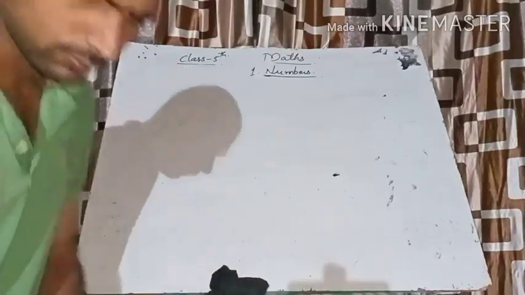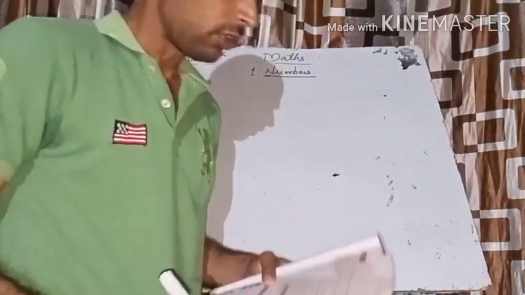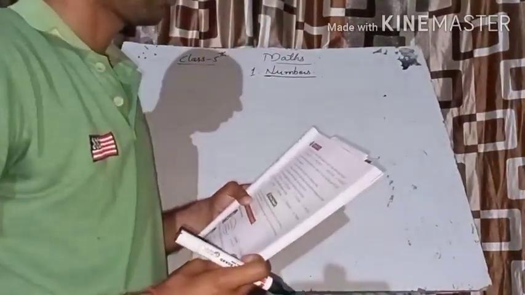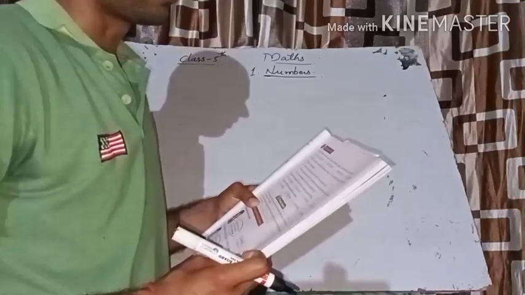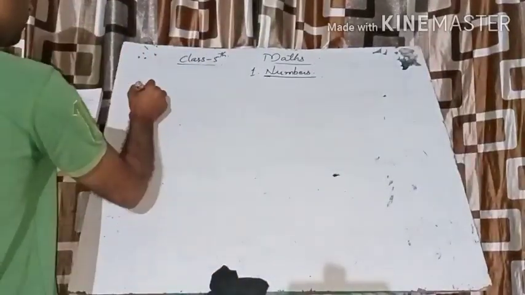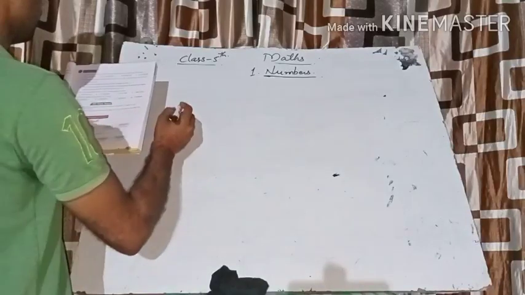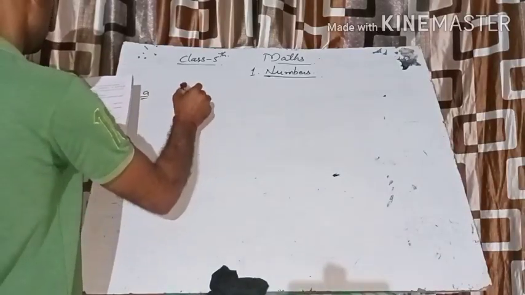In the first question, you have to write down the place value of the colored digit. Here I am providing the A part of the first question.